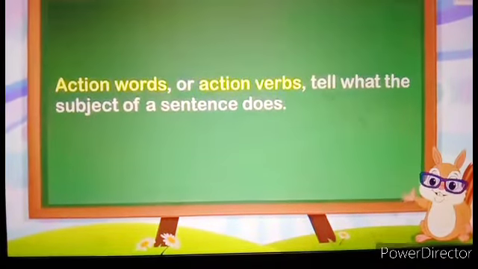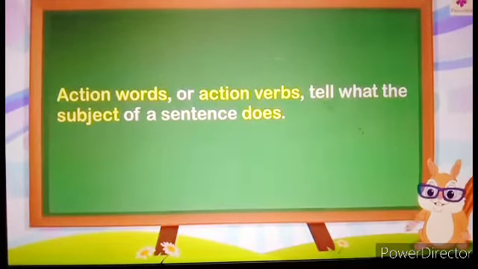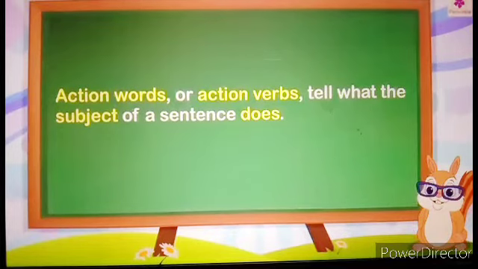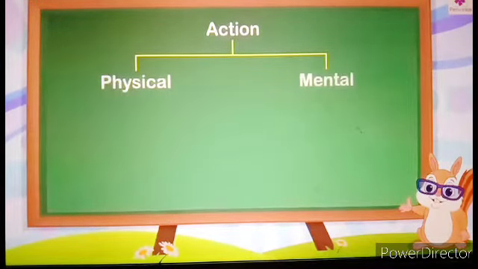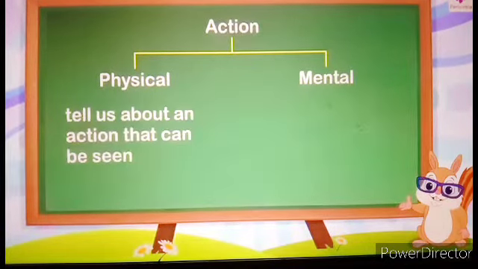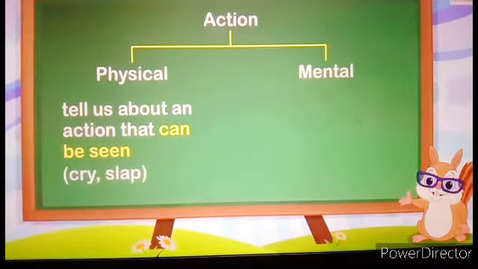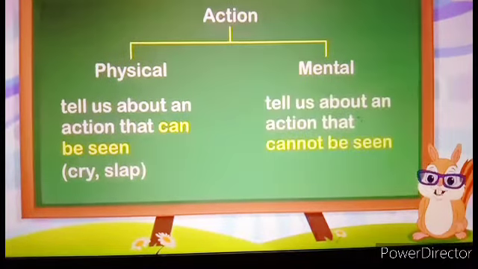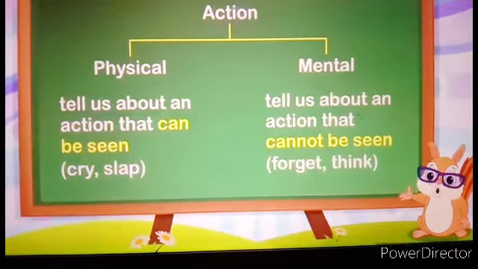Action words or action verbs tell what the subject of a sentence does. Action verbs are divided into two groups, physical and mental. Physical action verbs tell us about an action that can be seen, for example, cry and slam. Mental action verbs tell us about actions that cannot be seen, for example, forget and think.